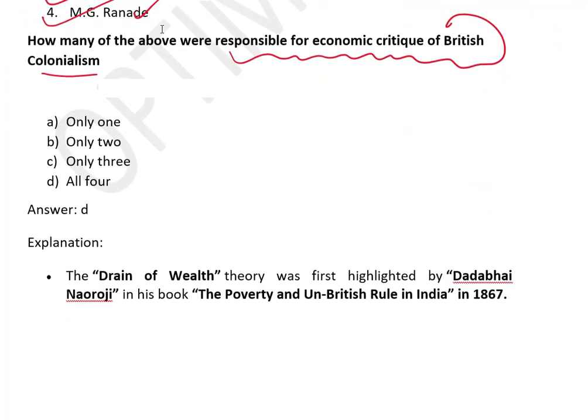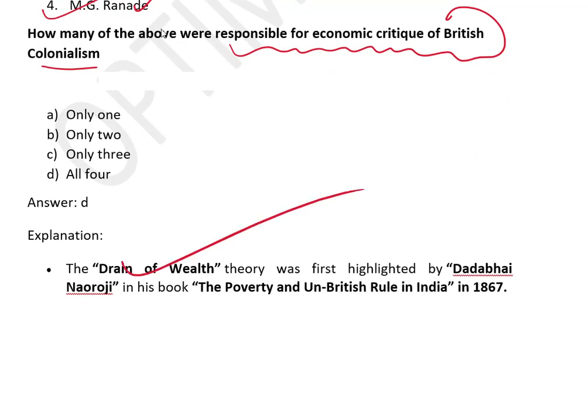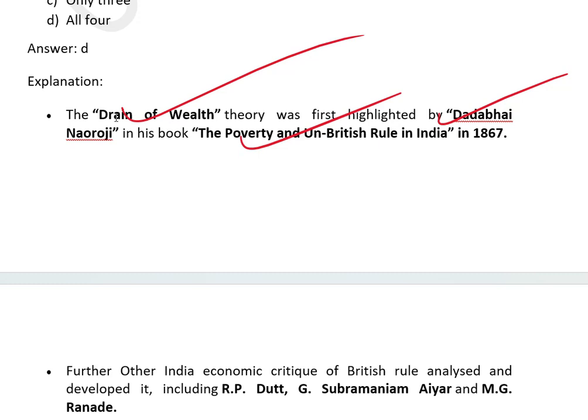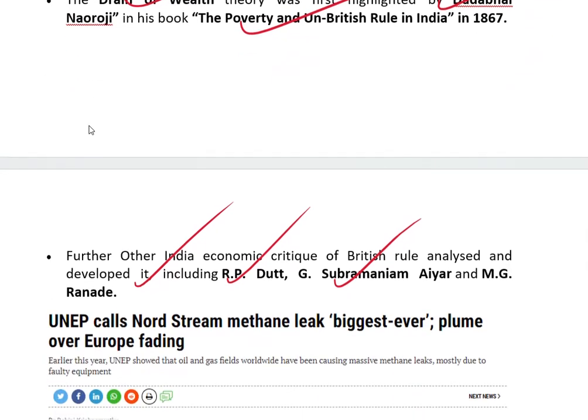Okay, let's go to the second question. You can see here, the drain of wealth theory was given by Dadabhai Naoroji in his book Poverty and Un-British Rule in India. Other than him, there were other leaders who gave an economic critique of British rule, which are R.P. Dutt, G. Subramania Iyer and M.G. Ranade. Okay, let's go and see the next question.